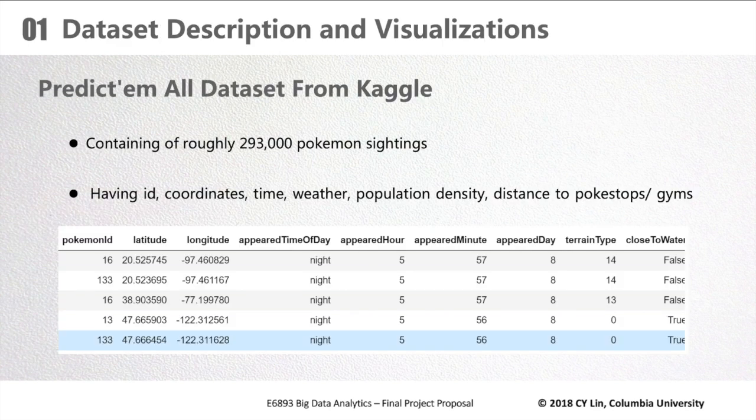This is a dataset from Kaggle, and its name is Predict Them All. It contains roughly 293,000 Pokemon sightings. From the picture, we can see that it contains ID, latitude, longitude, appear time of day, terrain type, and many other features. So let's take a quick look at the dataset and what we can get from the original dataset.